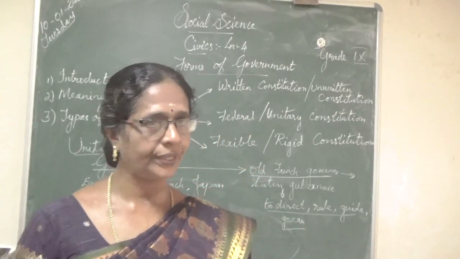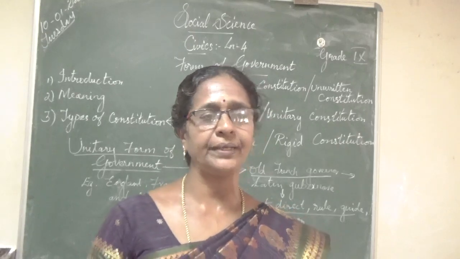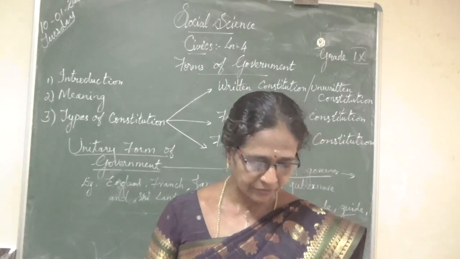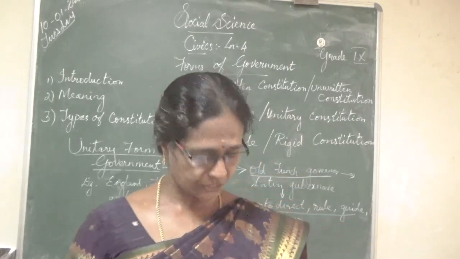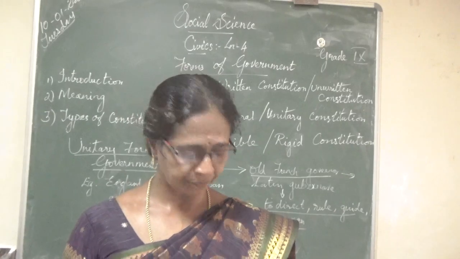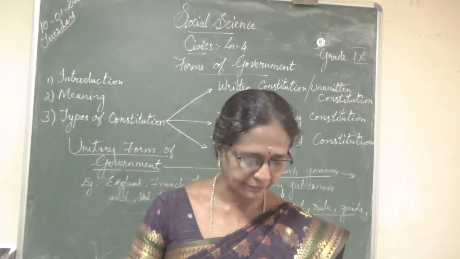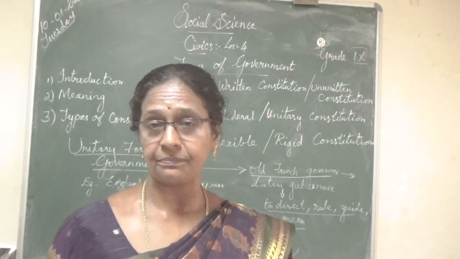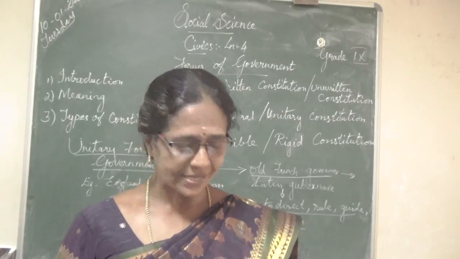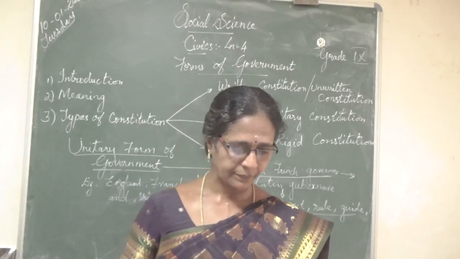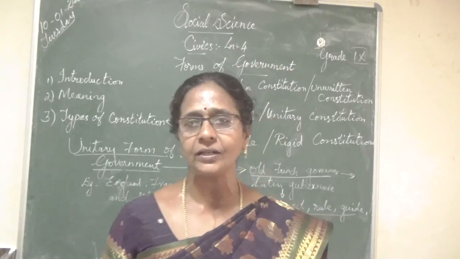We all know unitary means only one form of government, that is a single center, whereas in a federal form of government, the authority and power is distributed between the center and the constituent units. Are you clear? So, in the unitary form of government, all the authority and powers are used by the single power, whereas in the federal form of government, authority and powers are distributed between the center and the constituent units.